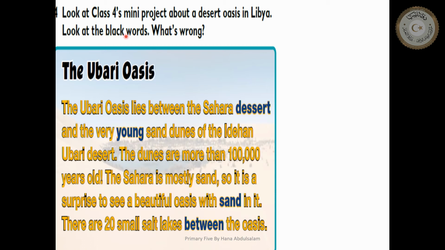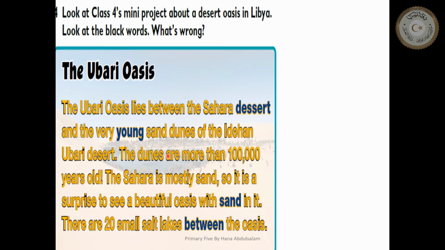Look at the black words. Here we have black words. They are wrong, but now I'm going to read them correctly and try to find what is wrong. So the Ubari Oasis lies between the Sahara Desert and the very old sand dunes of Edihin Ubari Desert.